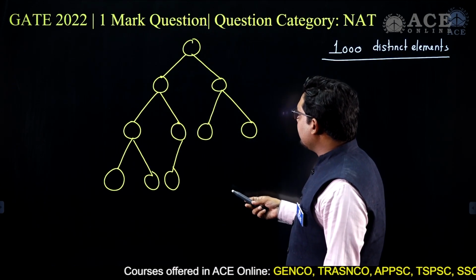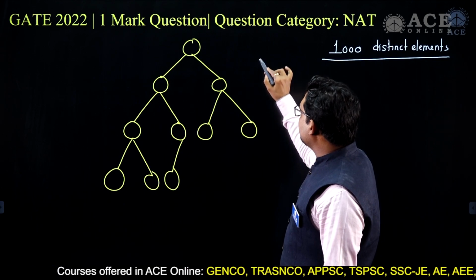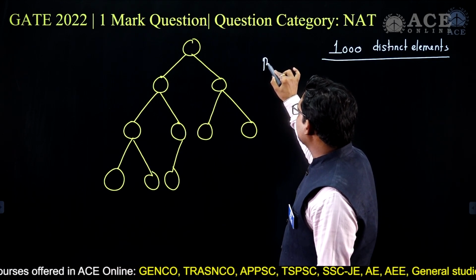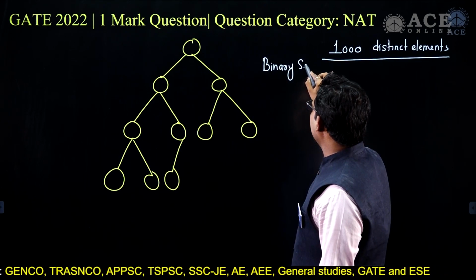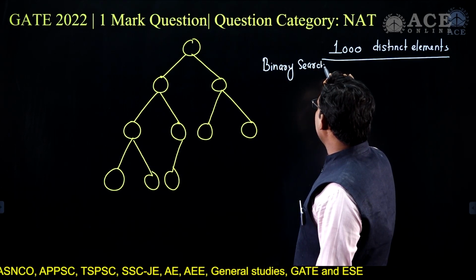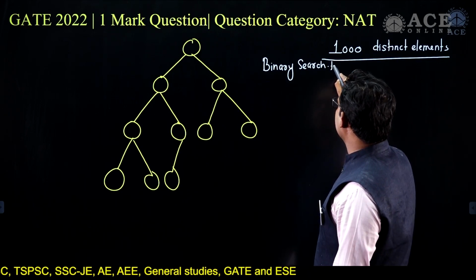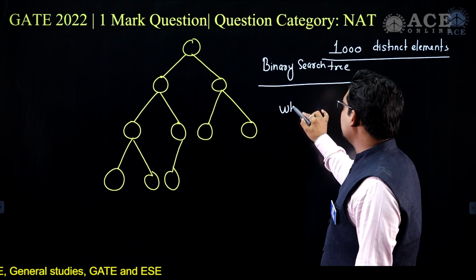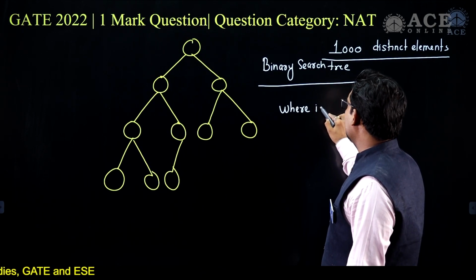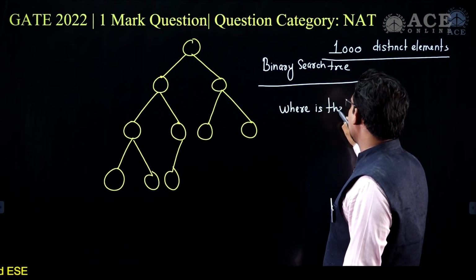But here, if I just ask you, what if it is a binary search tree as well as a heap CBT, where is the largest element?